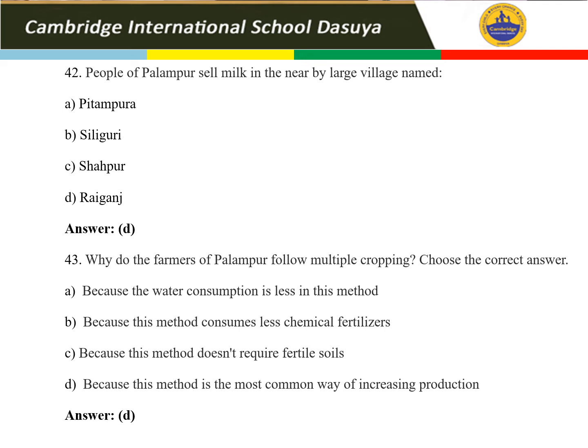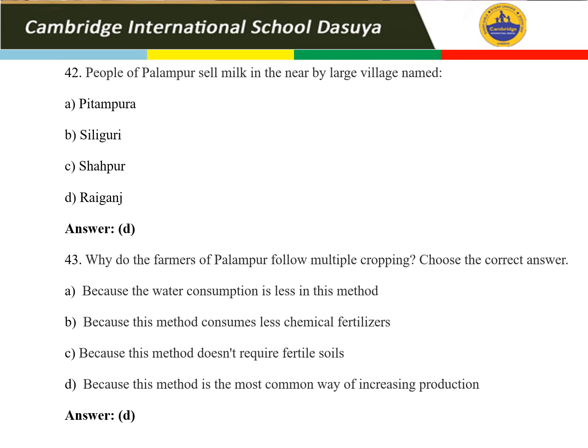B is because this method consumes less chemical fertilizers. Again, this is not mentioned anywhere in the book. Option C is because this method does not require fertile soils. Again, I don't feel this is the correct answer because we never learned about this in your book. Fine. The last option is because this method is the most common way of increasing production. In multiple cropping, we are growing two or three crops simultaneously, more than one crop in the same field. So that is the correct answer.